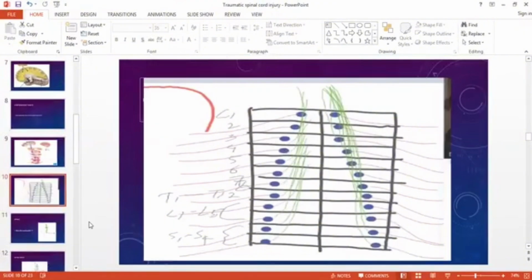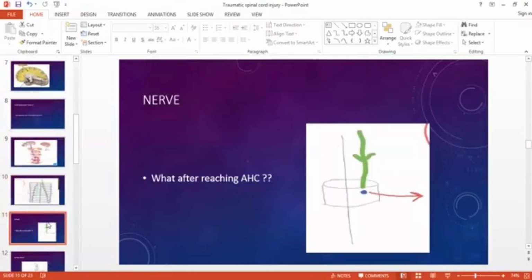Then the next neuron forms in the anterior horn and delivers the message. Okay, this is what is happening within the anterior horn cells. Actually, I want to explain the pathway till the muscles, till the end organ. Now, what will happen? Here I've drawn a figure. You can see this is a figure of a spinal cord segment, a single segment.